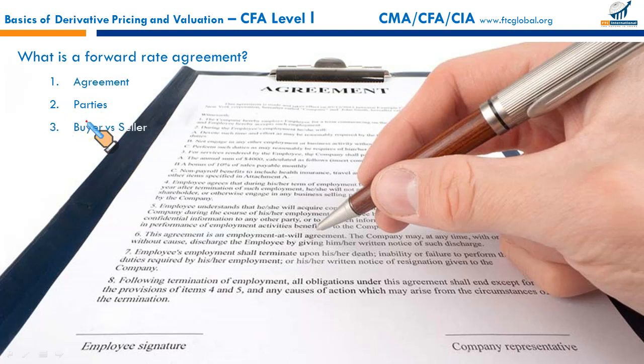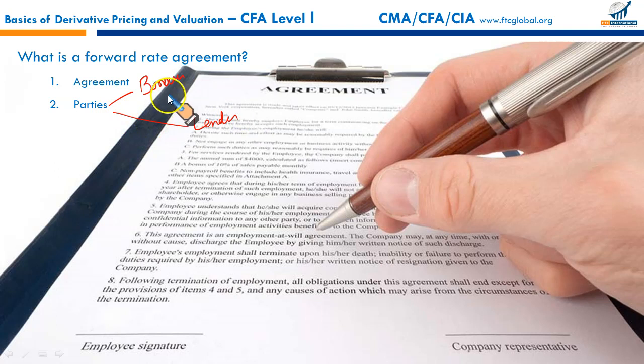The party paying the fixed rate is referred to as the borrower, while the party paying the variable rate is referred to as the lender.